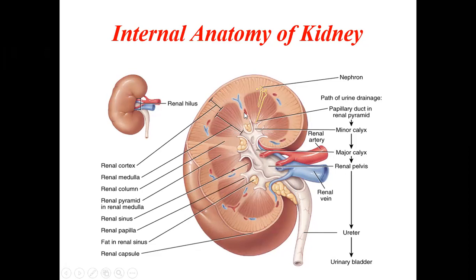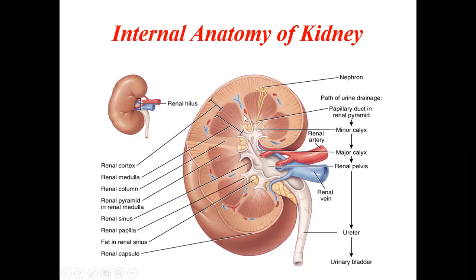Now, if you see the outside part, it has two parts. One is the outer cortex, and the other is the inner medulla. This is called the renal cortex, and this brownish part is called the renal medulla. Renal is the other name for the kidney. So the renal cortex is outside and the renal medulla is inside.